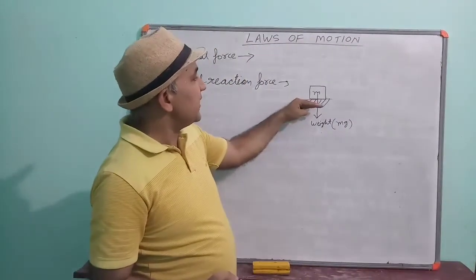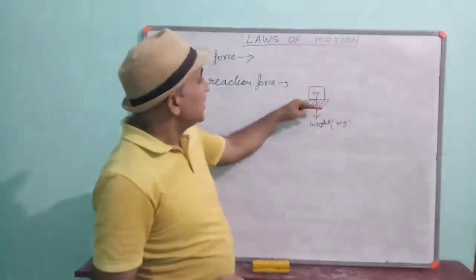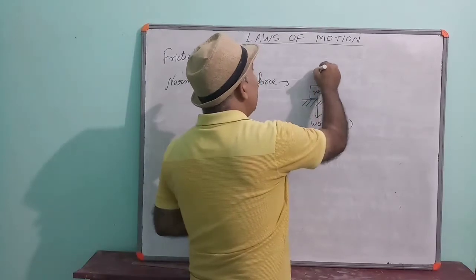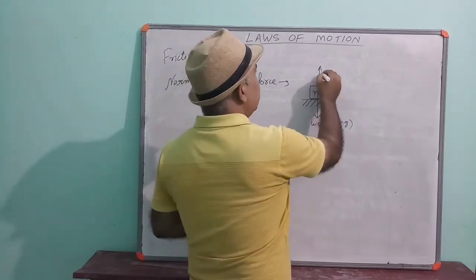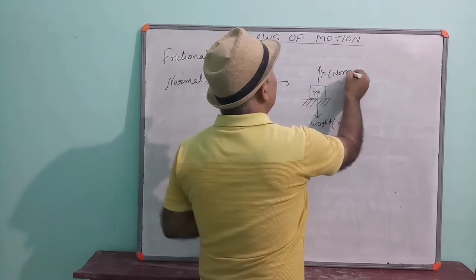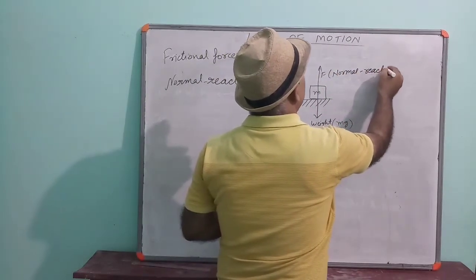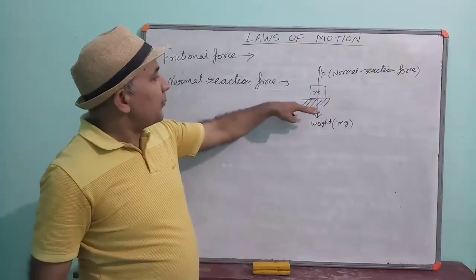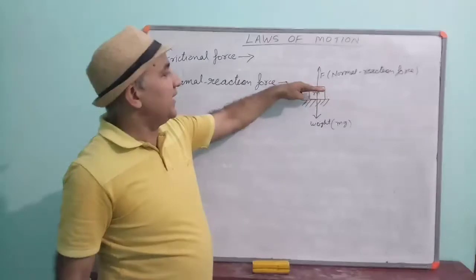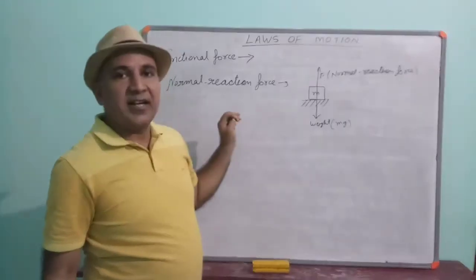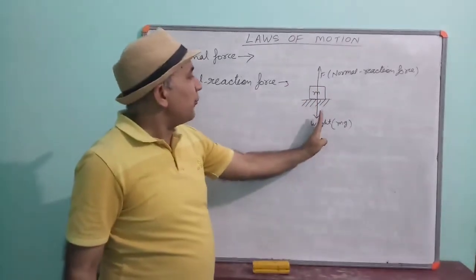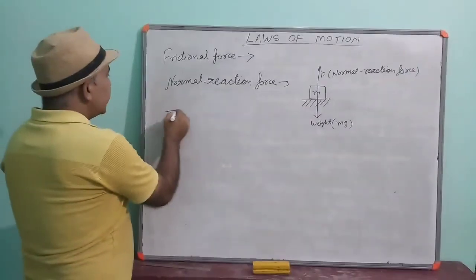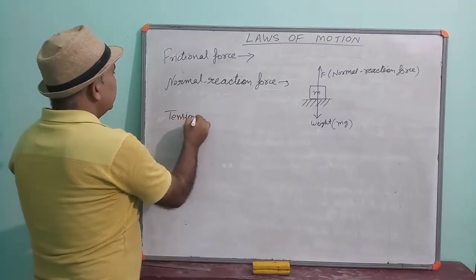But this surface is balancing the object, meaning the surface is also applying a force on the body, which is in the opposite direction, and this is called normal reaction force. Understood? The force applied by the surface on the body to balance it is called normal reaction force, and its direction will be opposite to the weight of the object.